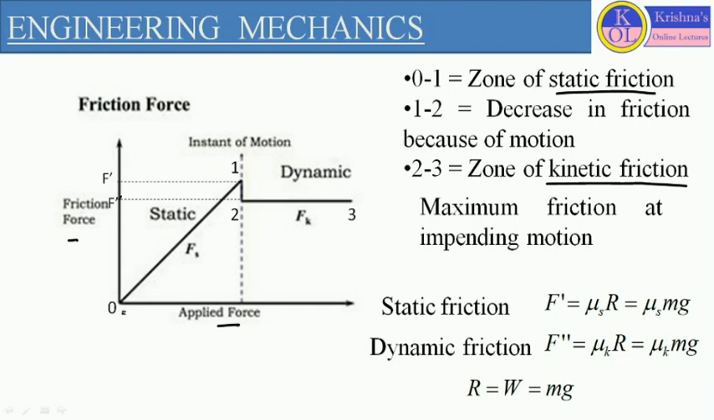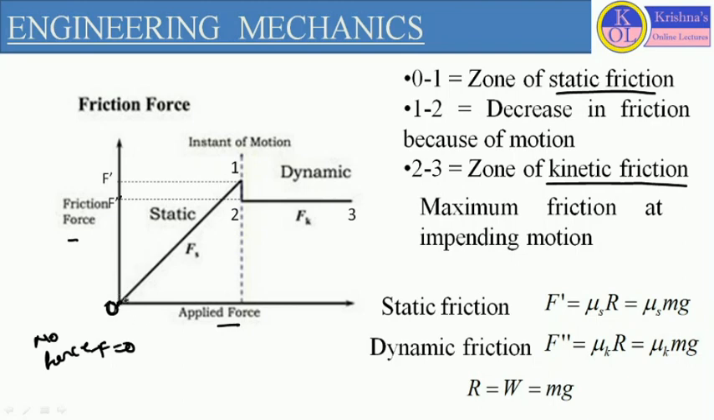Now if we draw the graph, we have to consider one origin point. So this 0 is representing the origin point, where no force is applied. Here this horizontal line is representing the applied force. So this is the origin, meaning the value of F will be 0. At this particular point, the body will be in stable condition. There will be no motion, and at this point friction will also be 0 because there is no applied force.